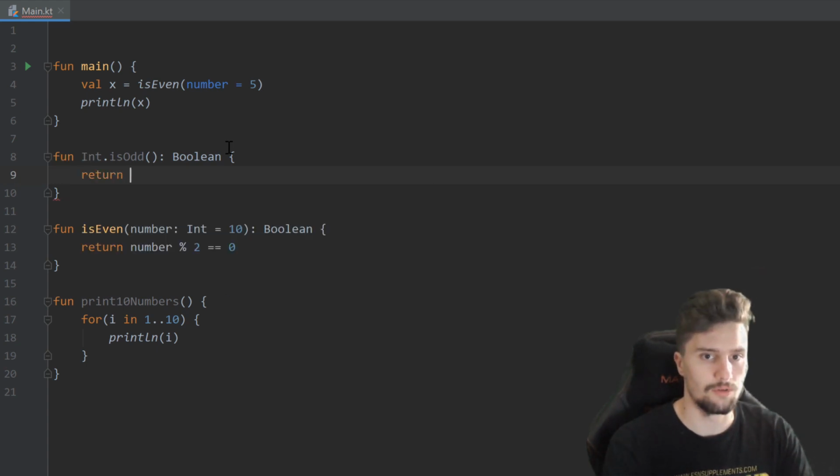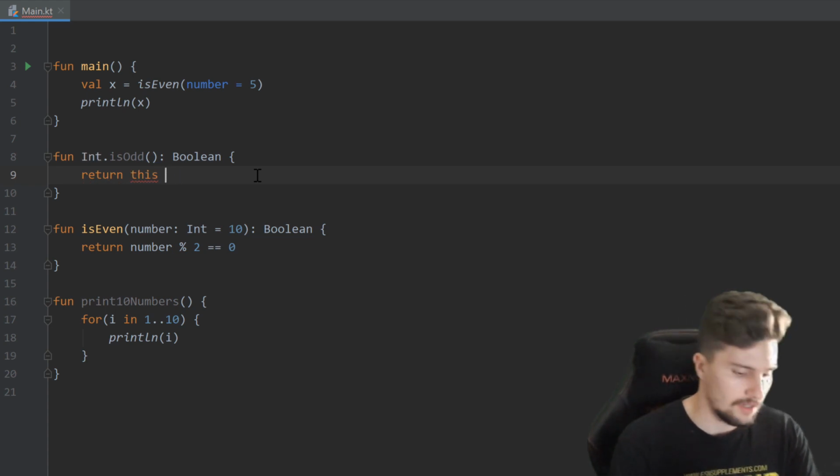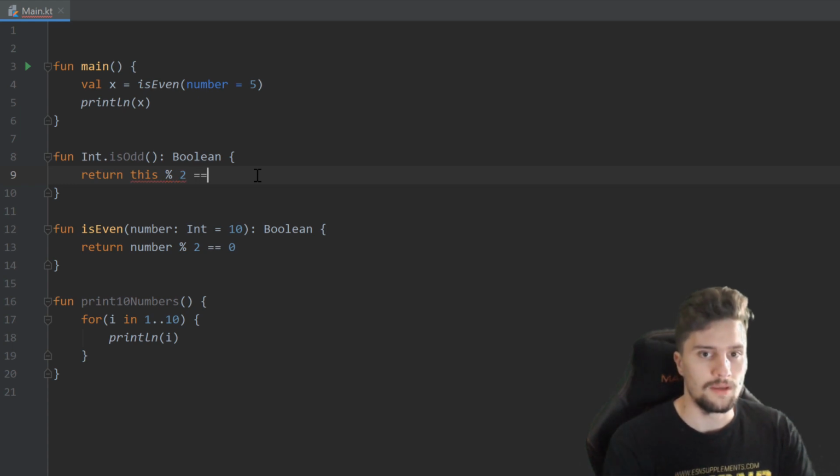Because now we don't have that number we can refer to, in extension functions we use the keyword this. So this will actually be a number here. And we can use this modulo 2 is equal to 1 this time, because we want to check if the number is odd.